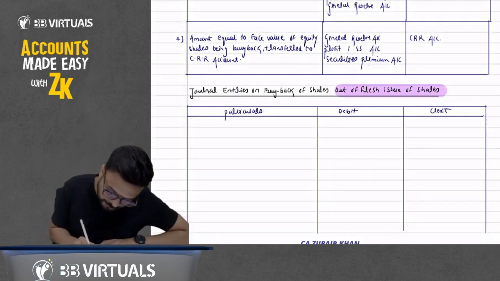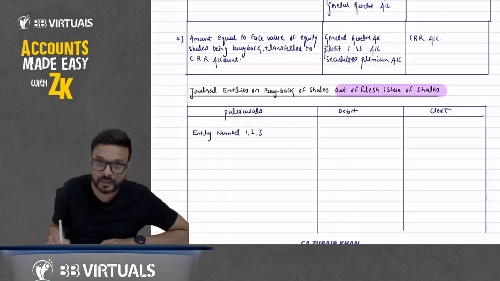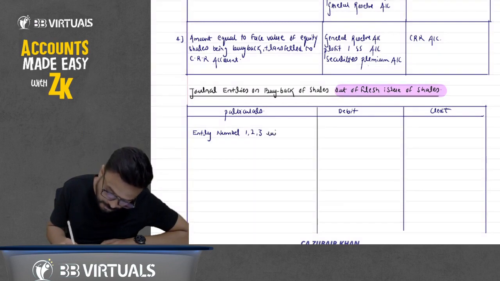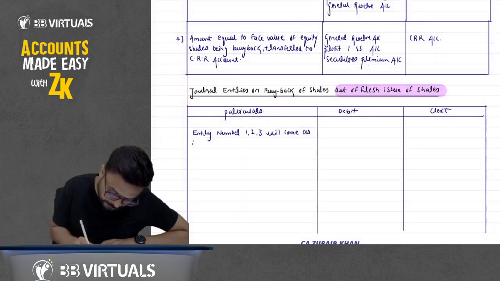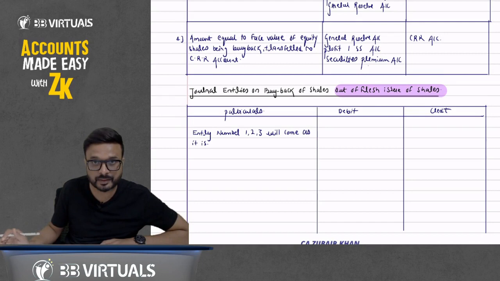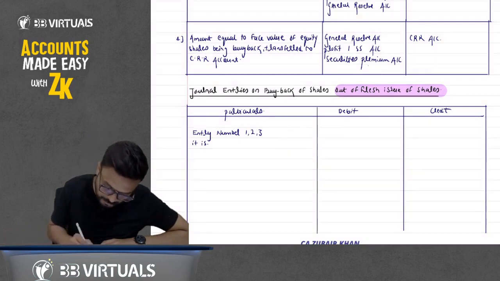Entry number 1, 2, 3 above will come as it is here also.